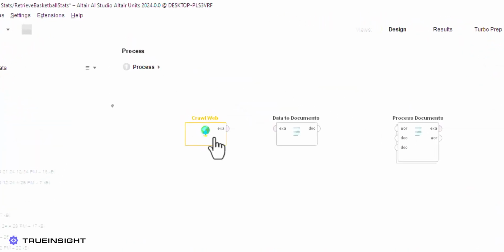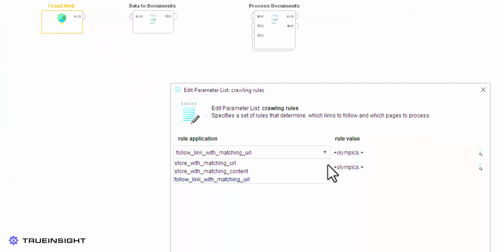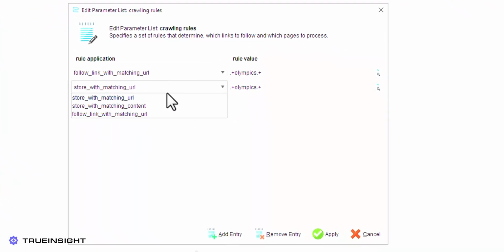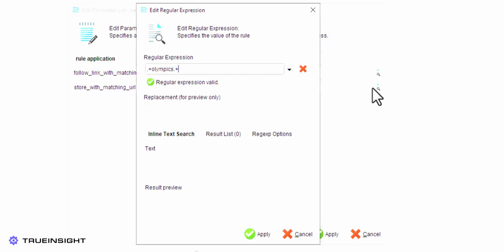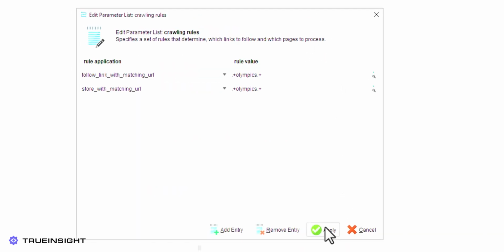We will use Altair AI Studio to crawl this website and acquire the data we are interested in seeing. We will accomplish this with the crawl web operator, which will allow us to define a starting URL and provide crawling rules. These crawling rules use regular expressions to find URLs with matching conditions. We can then instruct the operator to follow these specified links and store the information found on those pages. This will allow us to collect all the relevant data for as many previous Olympic Games as we need.